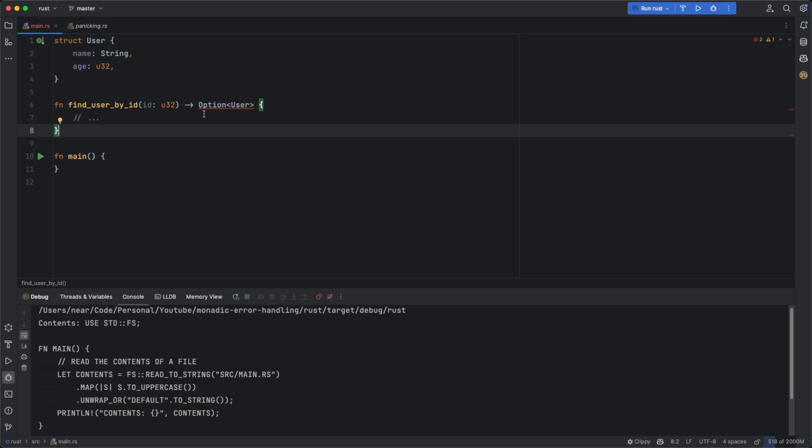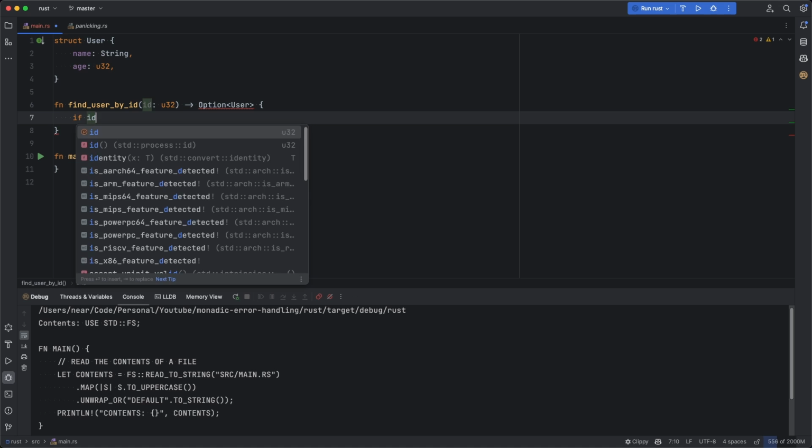And as a consequence, similar to our file operations that we've seen previously, every time somebody calls findUserByID, they are forced to check first whether they actually got a user or not. However, they do not have to write some wacky if-else conditions. They can just chain methods such as map or unwrap. So let's finish the implementation of this function.